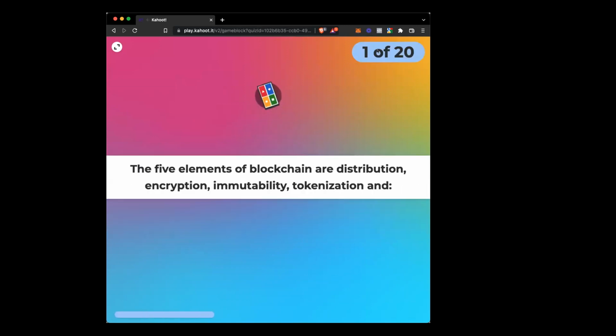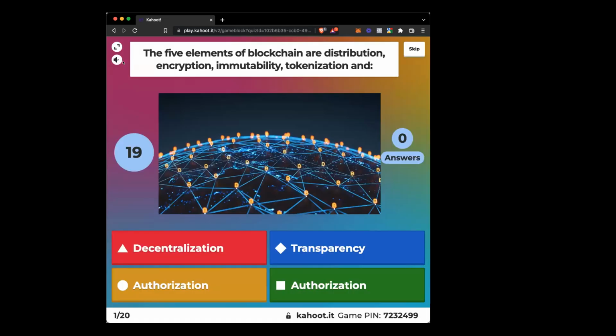Question 1 of 20. The 5 elements of blockchain are encryption, immutability, tokenization, and